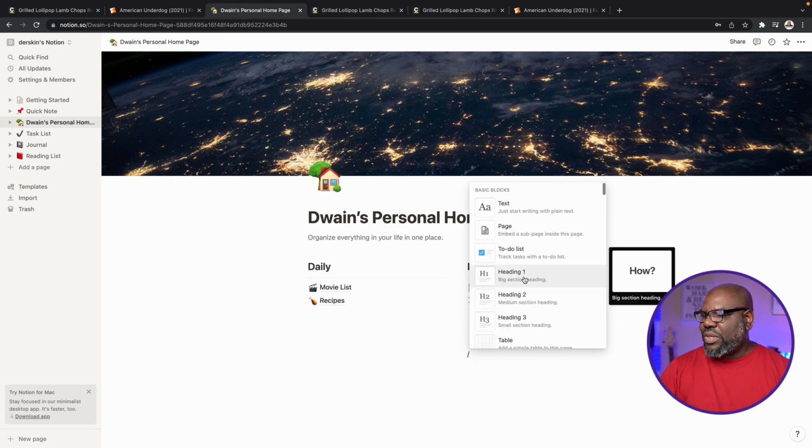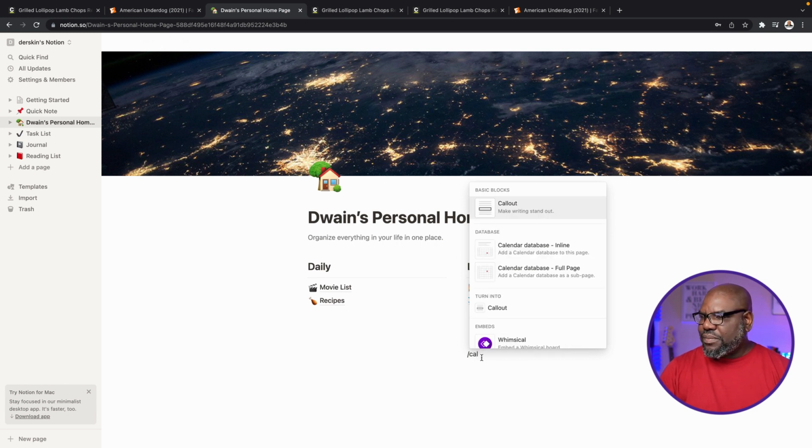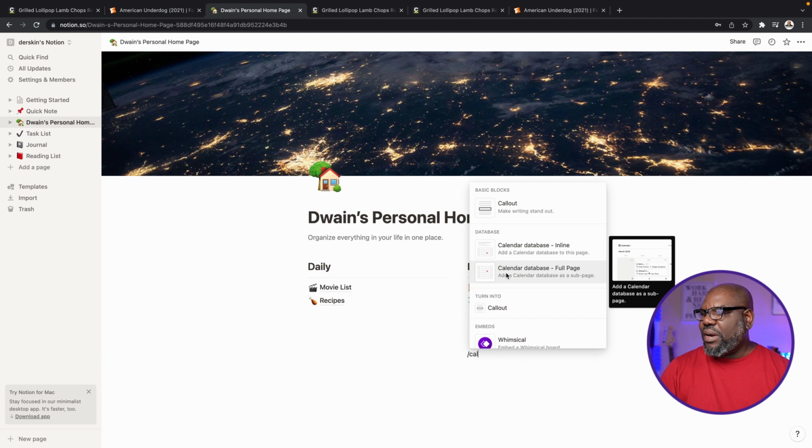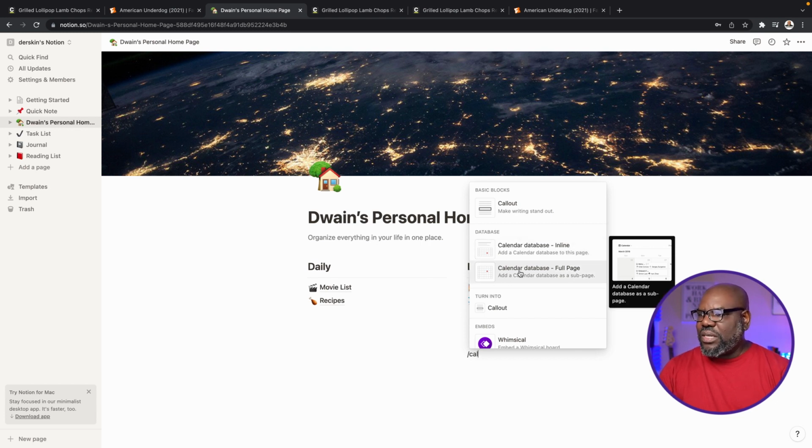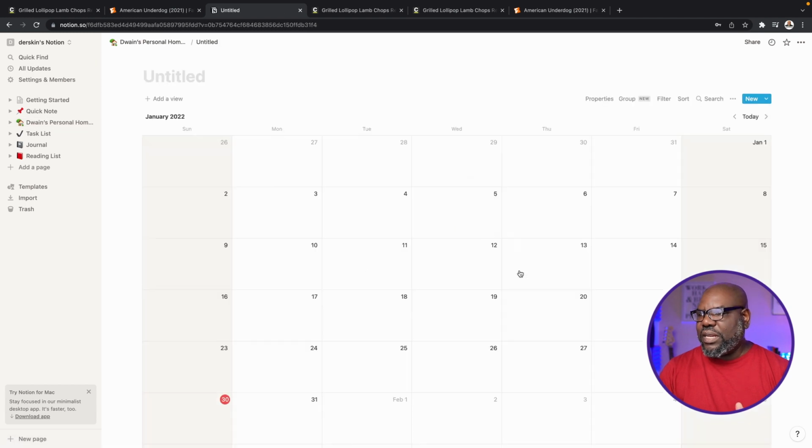I happen to know that I want to create a calendar, so I'm going to just start typing calendar, and it'll come up here with the ability to put a calendar in here, a full page calendar, or to link to a calendar. So for instance, if you have a Google Calendar, or some other calendar on some other platform that gives you a link, you can actually put that in here. What I'm going to do is just put a full page calendar right here.